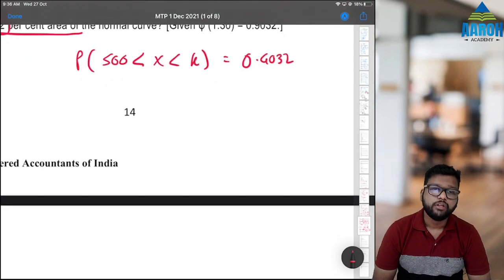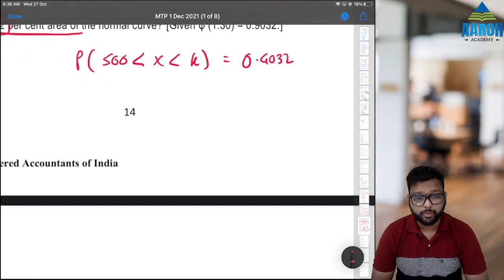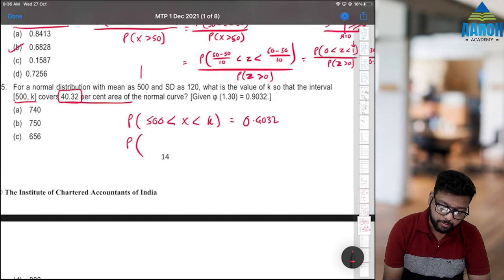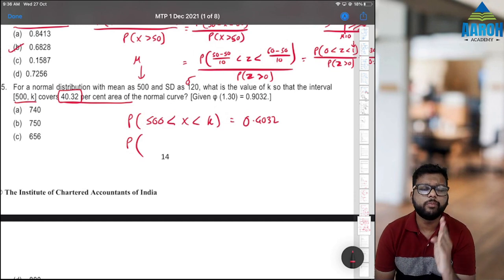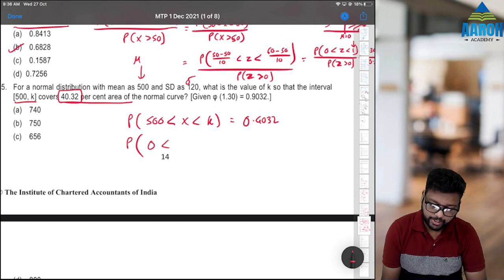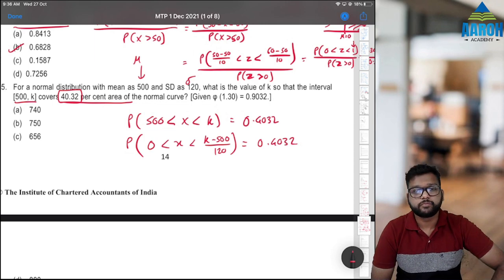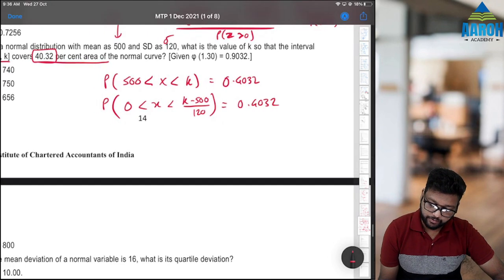Okay. Now we can convert this to standard normal distribution first. So it will be P of (500 minus mu)/sigma, this is mu, this is sigma, which is 0 less than z less than (k minus 500)/120. This we know is 0.4032. Now understand very carefully.